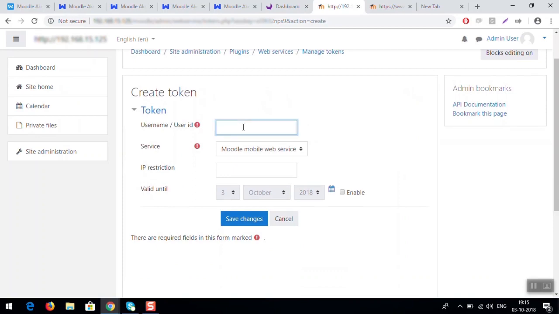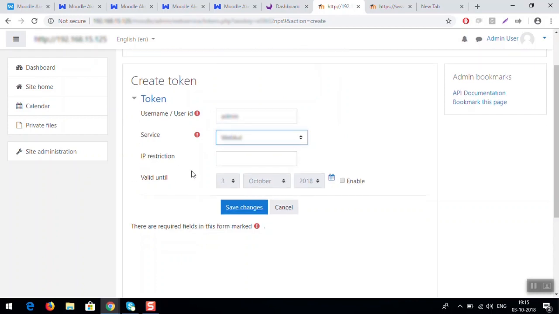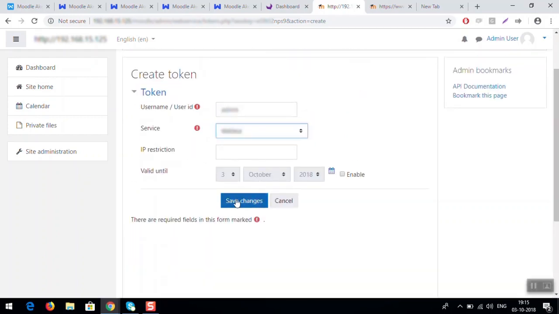Click on username, like my username is admin, and for which external service I want to use, so I am choosing webcool. You can leave this IP restriction blank, then click on save changes.